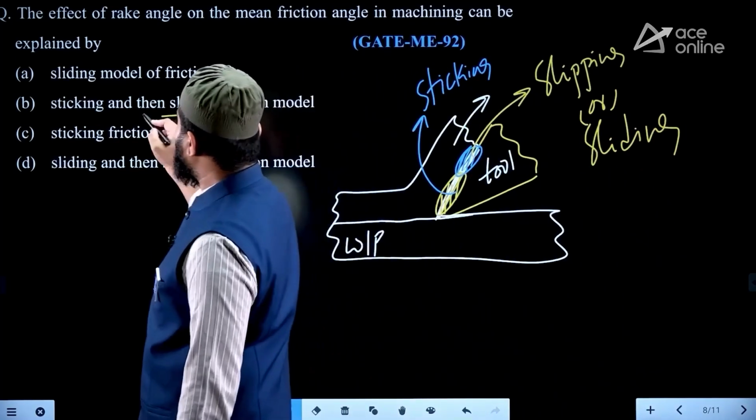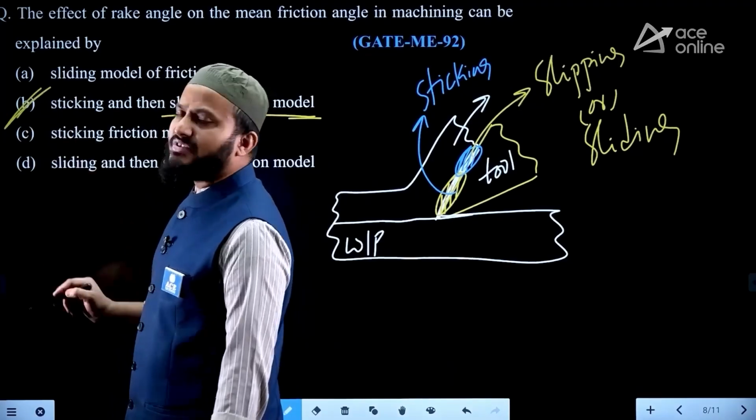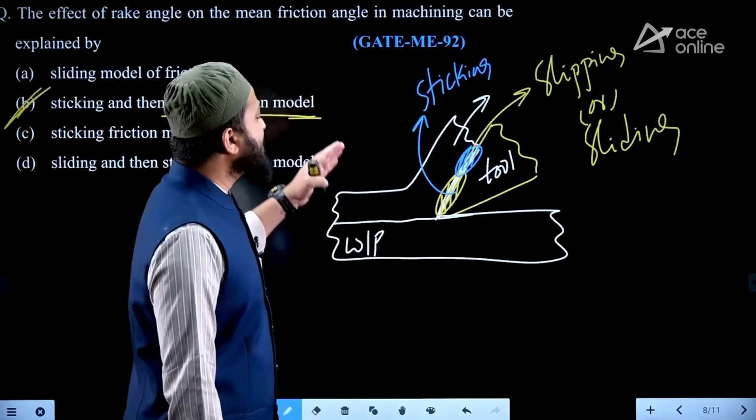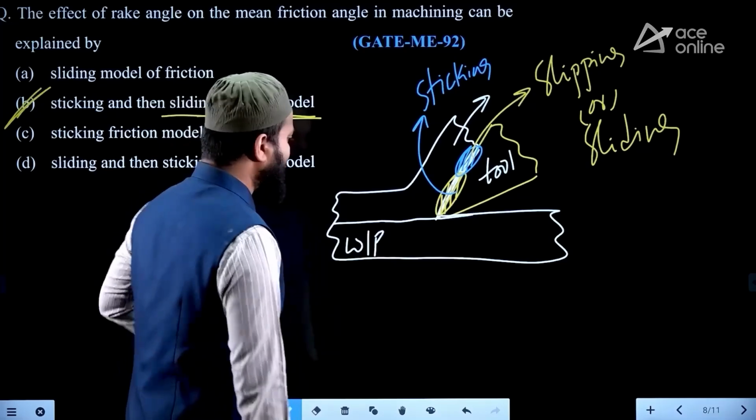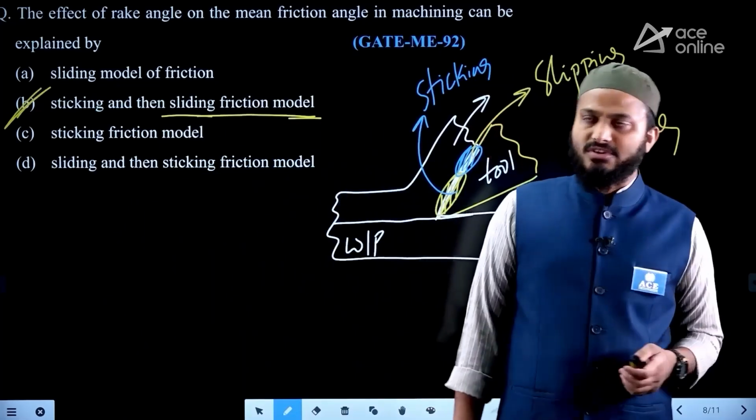Therefore, you can say the sticking then slipping friction model is always the standard friction model present between the chip and the rake face of the tool. Therefore, the answer is option B in this question.